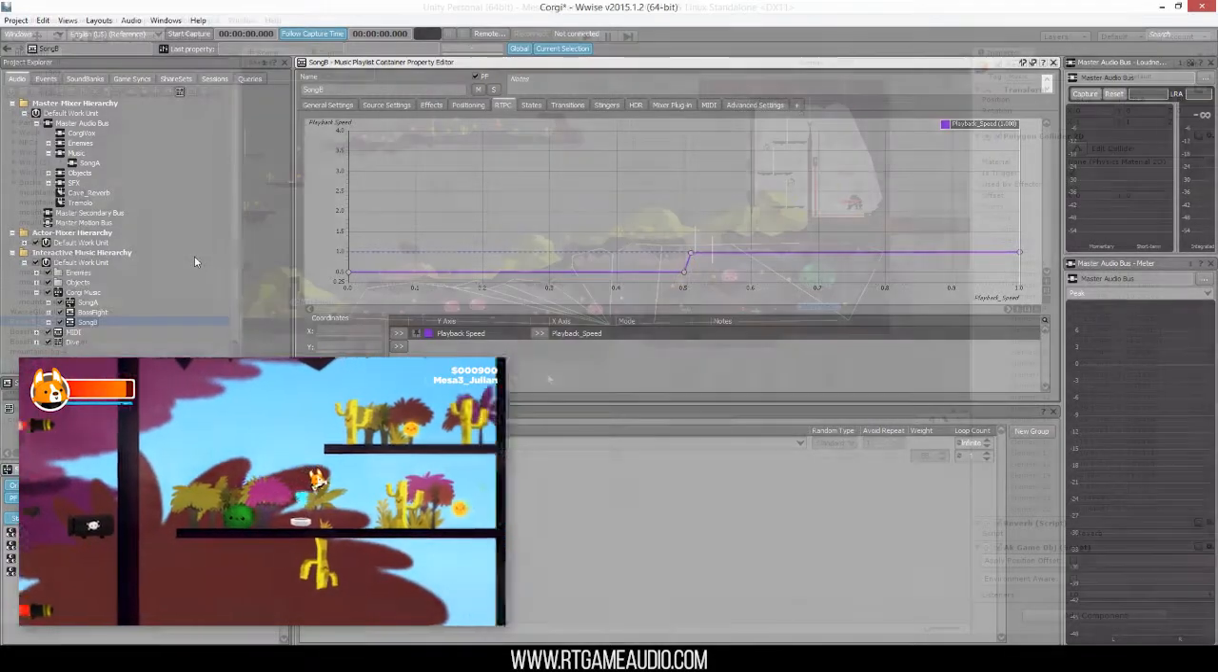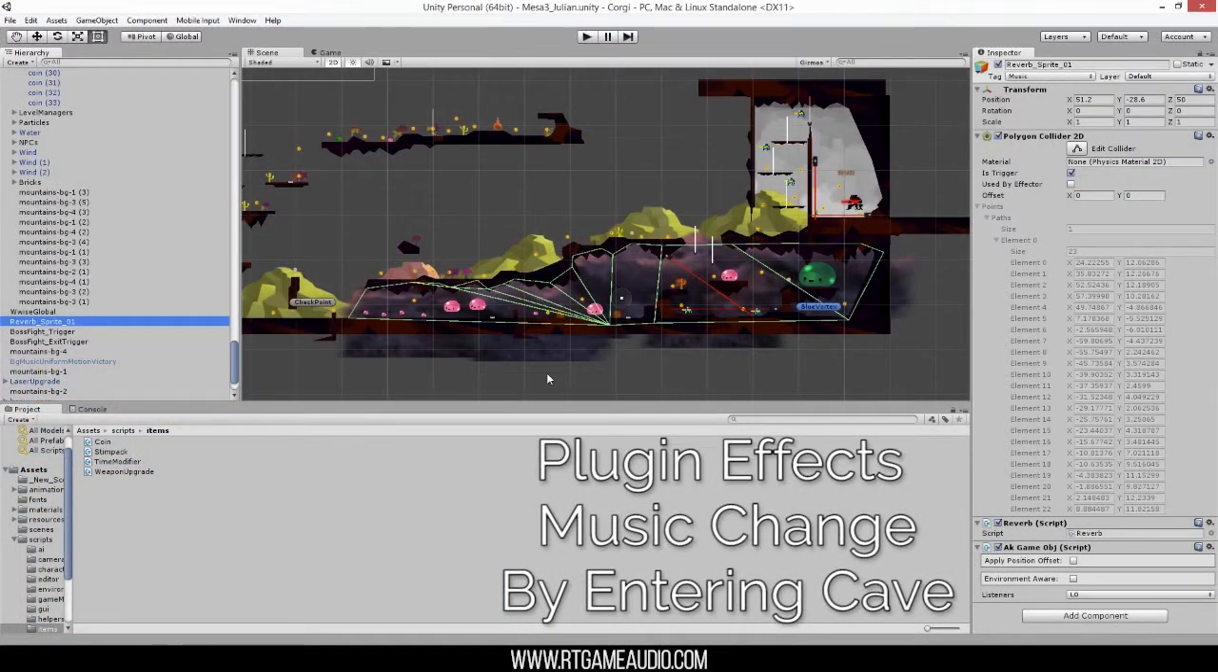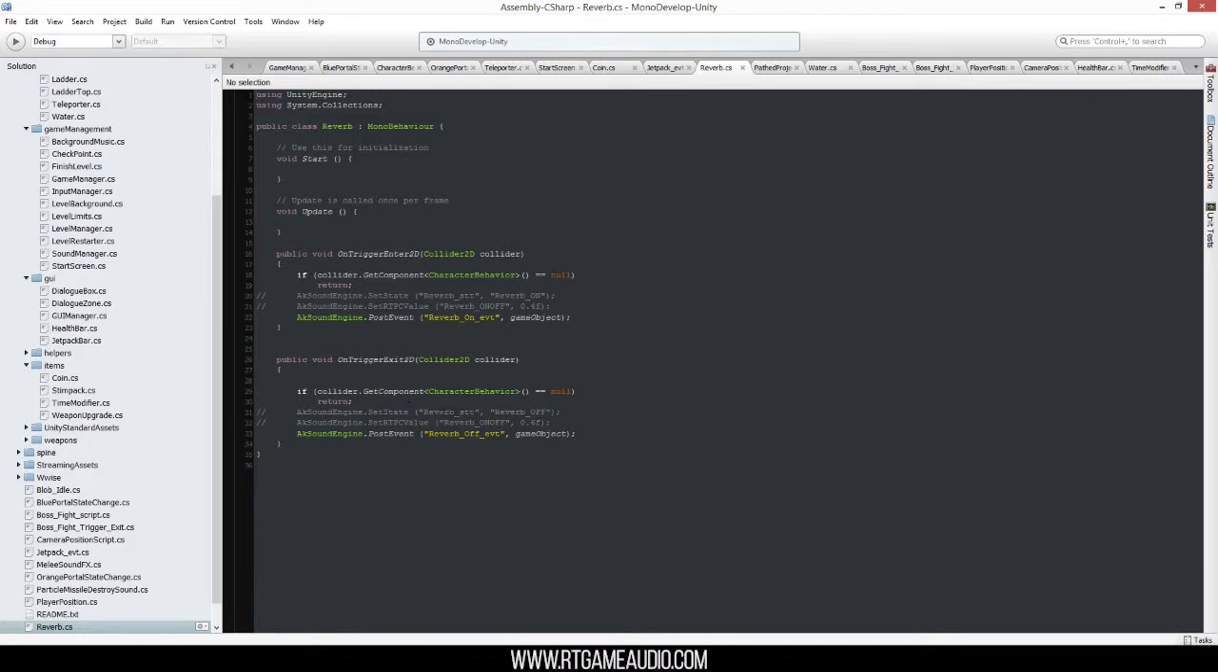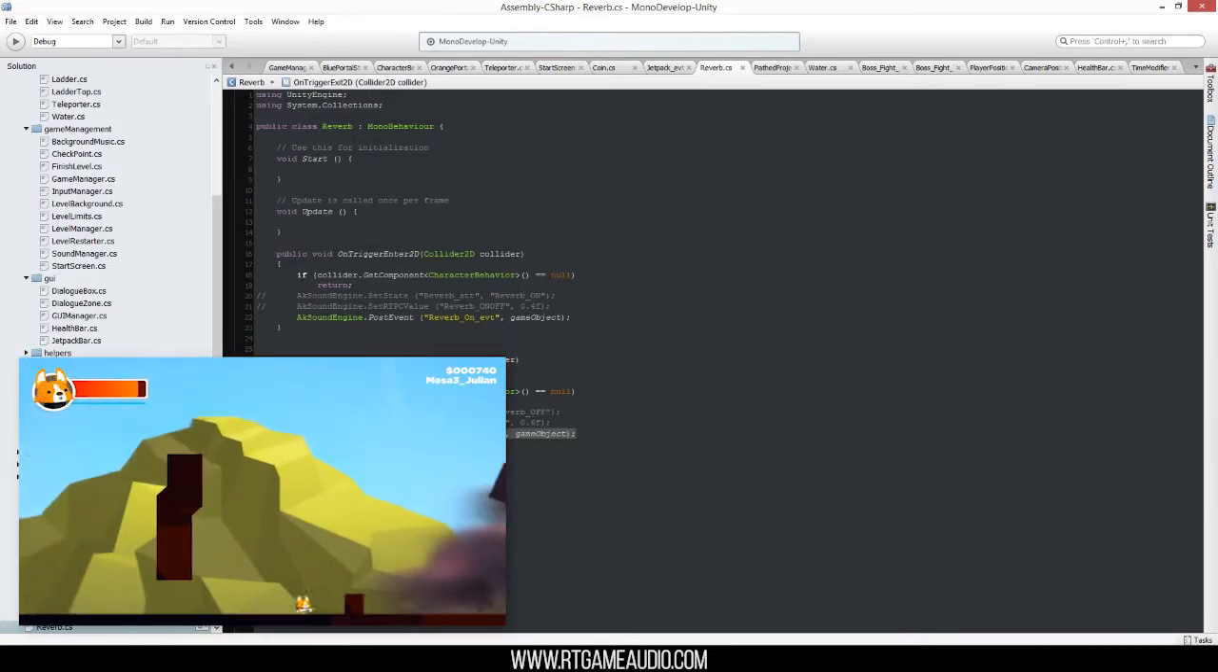There is a cave zone in the game. When Corgi enters this zone, a reverb is applied to the music. But not only does it activate, it also changes depending on how deep into the cave the character is.